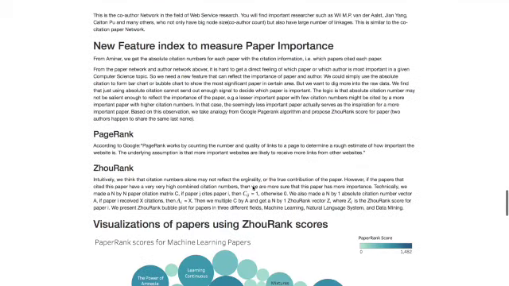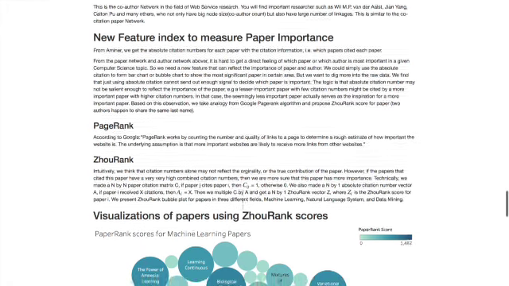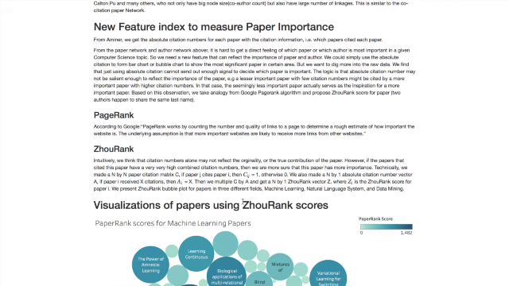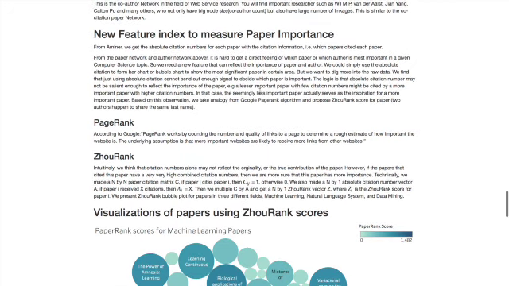Okay, so to solve the problem Yuntao just mentioned, basically incorporating the node size and the number of linkages to the nodes, we propose a new feature index to measure paper importance. From A Miner, we get the absolute citation numbers for each paper with the citation information, i.e. which papers cited each paper.